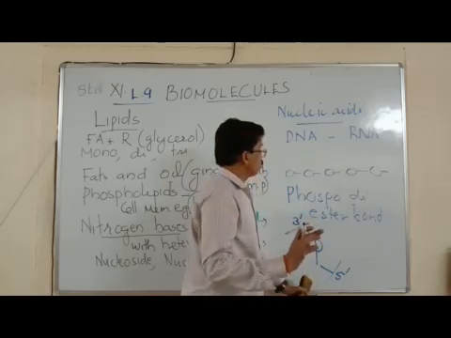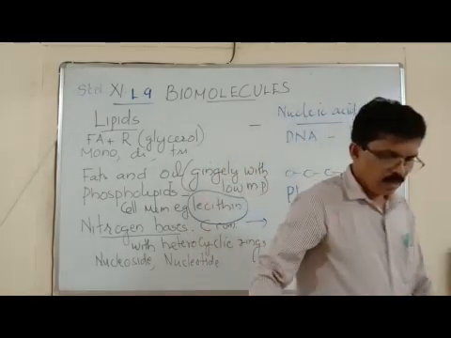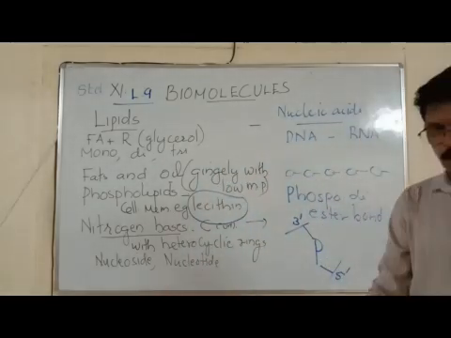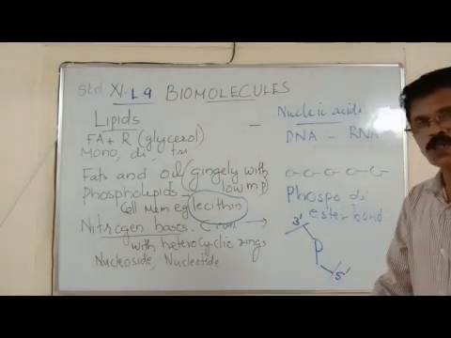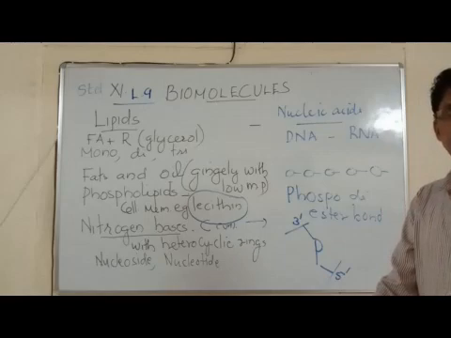So you understood what nucleic acids are? DNA and RNA are nucleic acids. Okay, right? They contain a large number of nucleotide monomers combined by phosphodiester bonds. Clear this part? Any doubt? You can refer to the notes or the module.